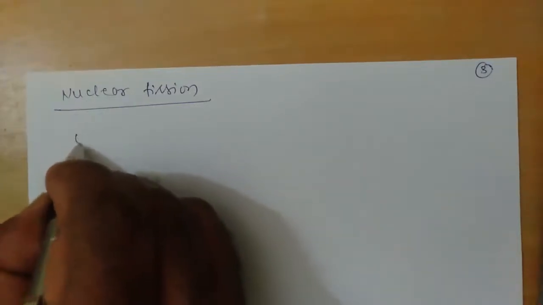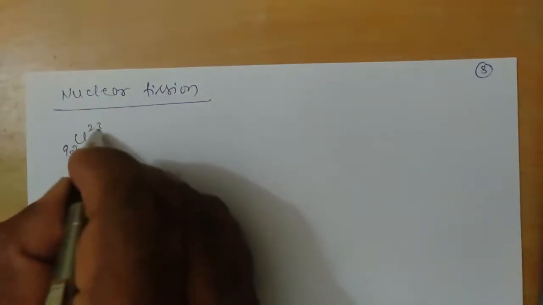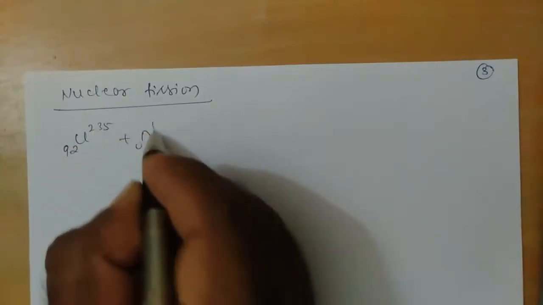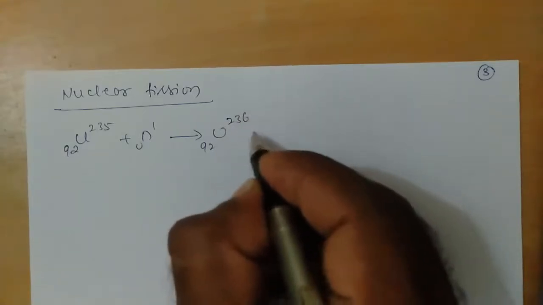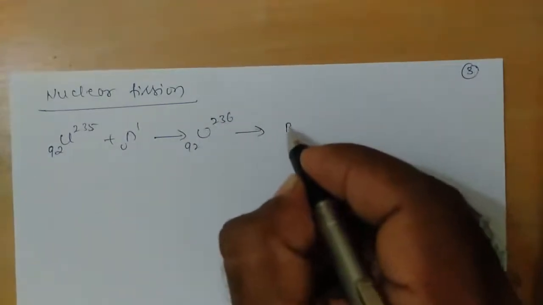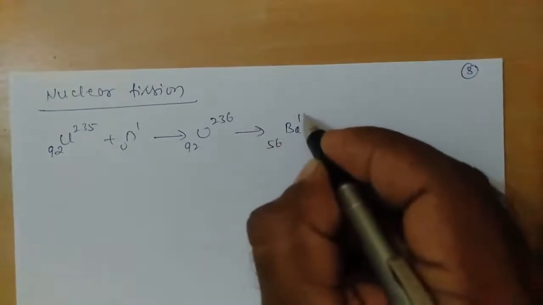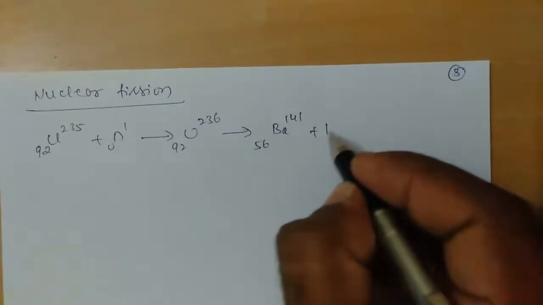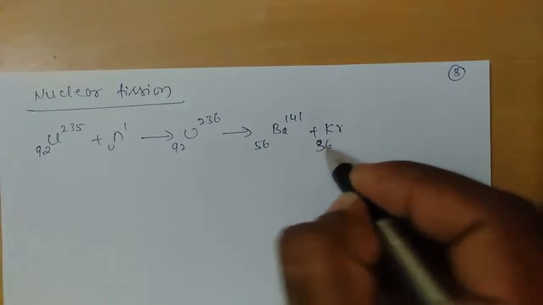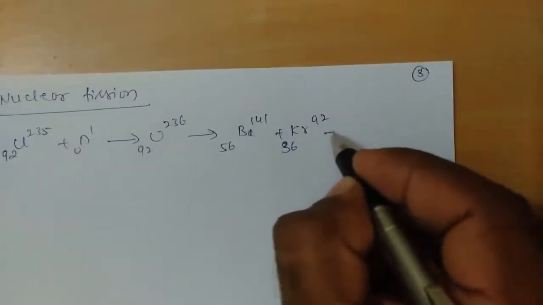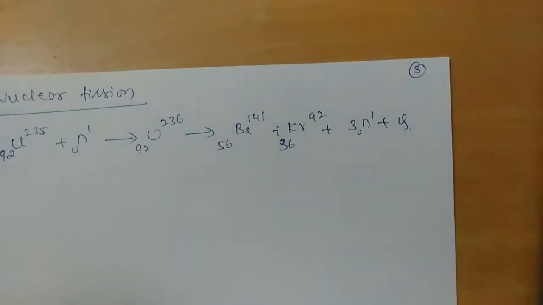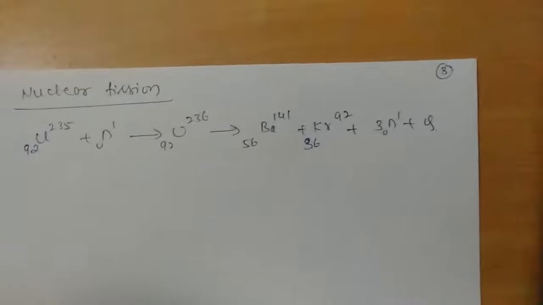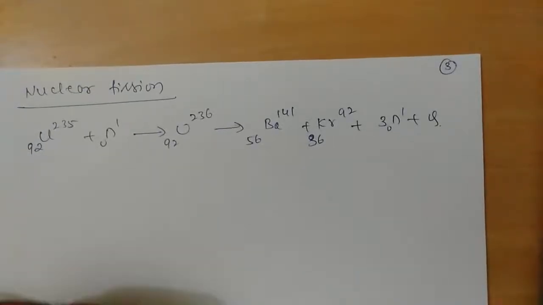Now let us look at an example. We have a very famous equation: uranium-92-235. Whenever it is bombarded with a neutron, a compound nucleus, uranium-92-236, will be formed. This will decay into barium, atomic number 56 and mass number 141, and krypton, atomic number 36 and mass number 92. Here there is emission of 3 neutrons with the release of energy, where Q is the energy released in the nuclear fission reaction. So this is one example of a nuclear fission reaction.